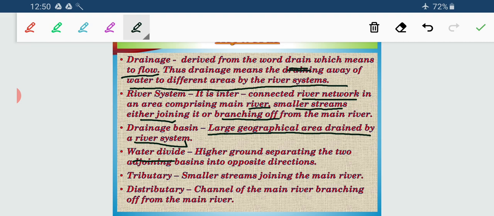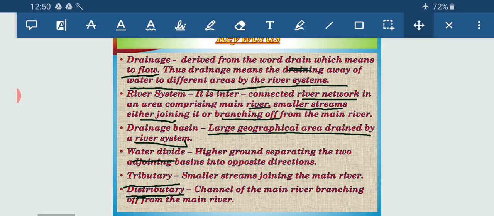Next, tributary. The small stream that joins the main river is a tributary, and the channel that branches off or separates from the main stream is a distributary.